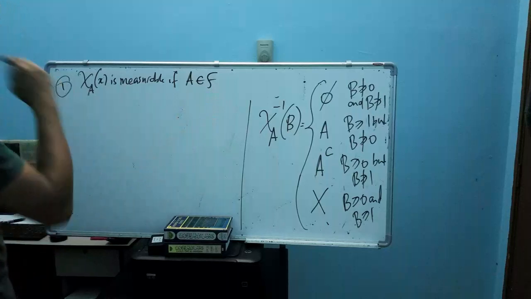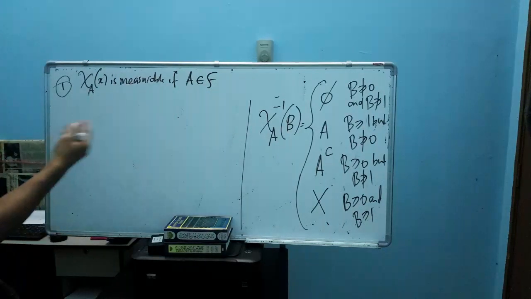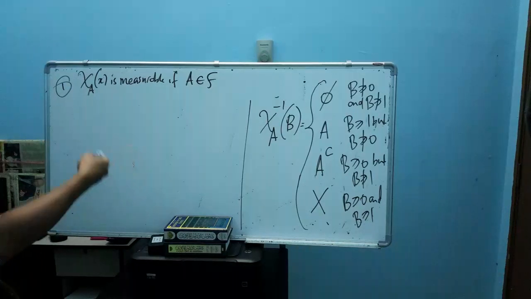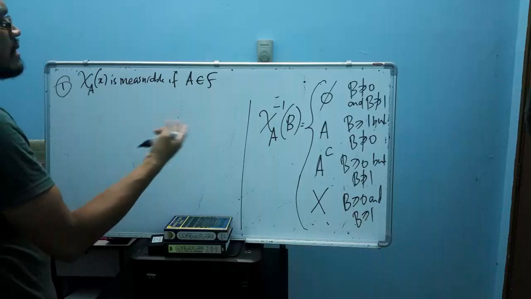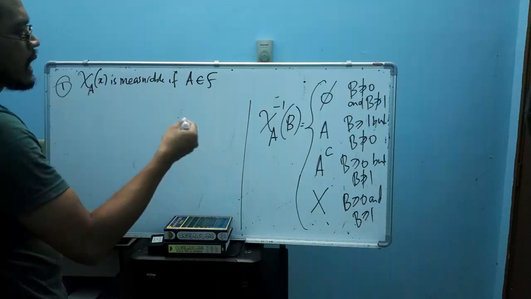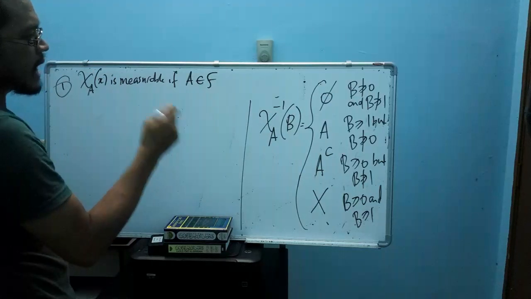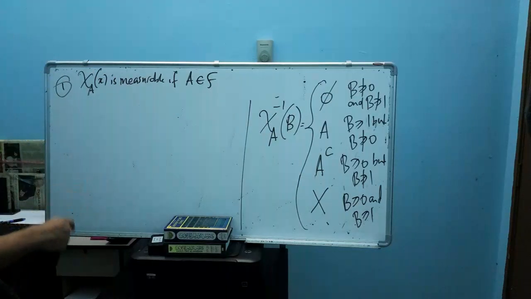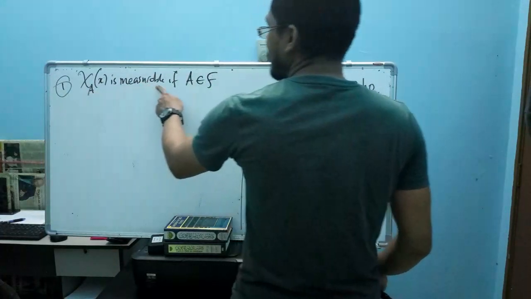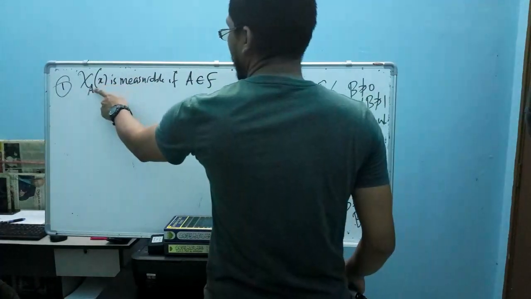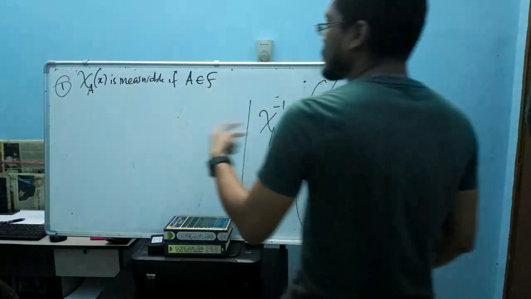Why? Because from the definition, we say that our function here is measurable if the pre-image of all Borel sets is an element of F. Since we say that our X_A here is measurable, when this indicator function is measurable, it satisfies this condition.